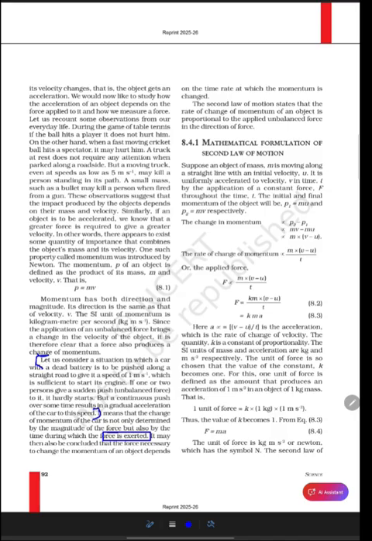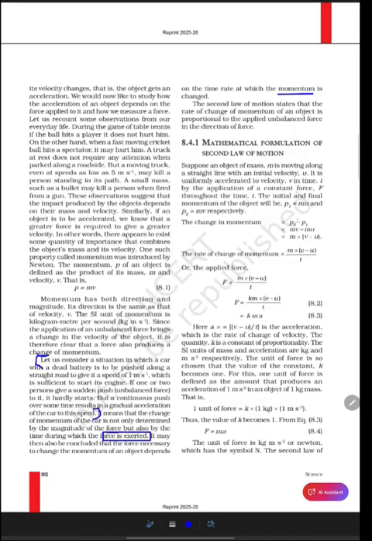It may then also be concluded that the force necessary to change the momentum of an object depends on the time rate at which the momentum is changing. So to change the momentum, there must be a force, and this force depends on the time rate at which the momentum is changed.